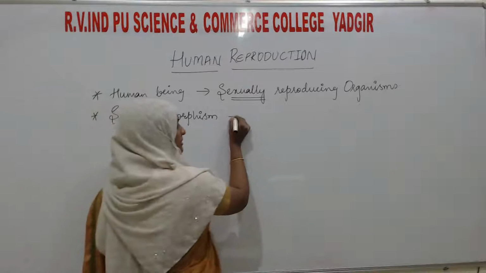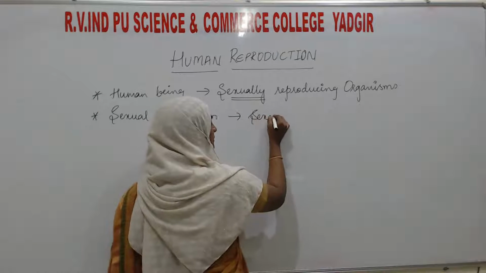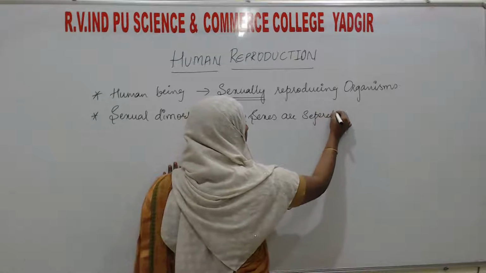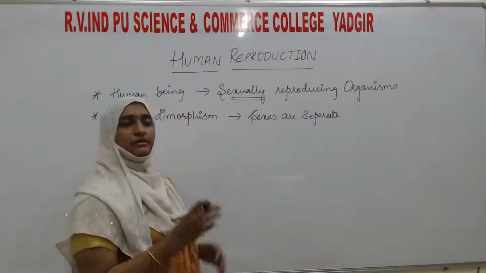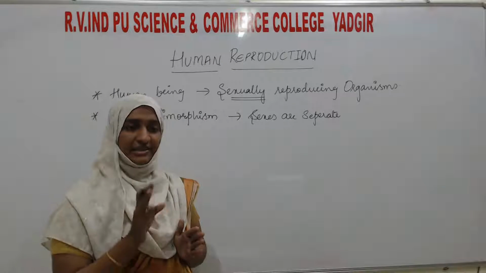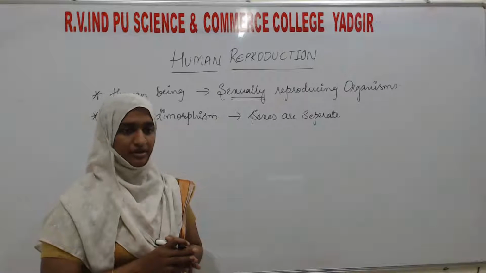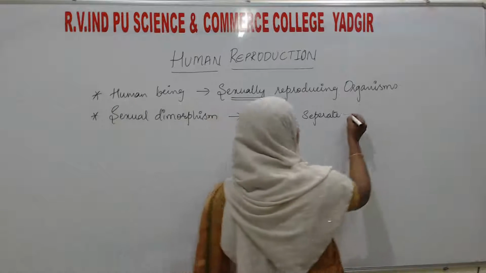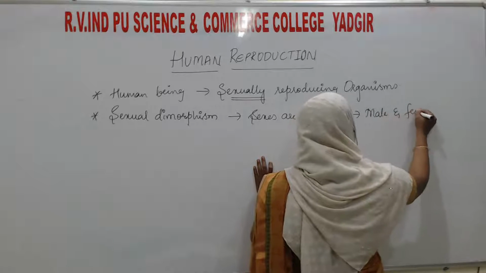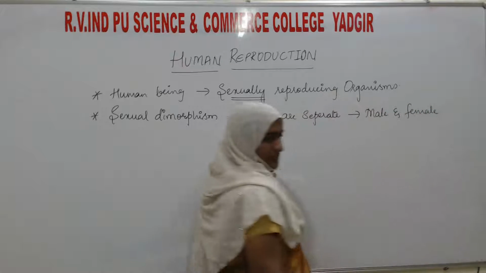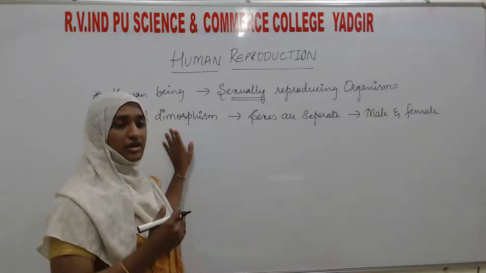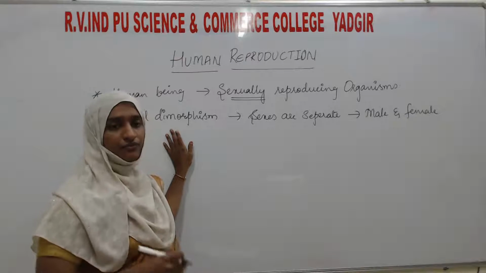As well as, sexes are separate. That is, the male sex organ and the female sex organ are present in two different organisms. That is the reason you can see the male and female are different from each other. That is known as sexual dimorphism, where you can identify male and female.